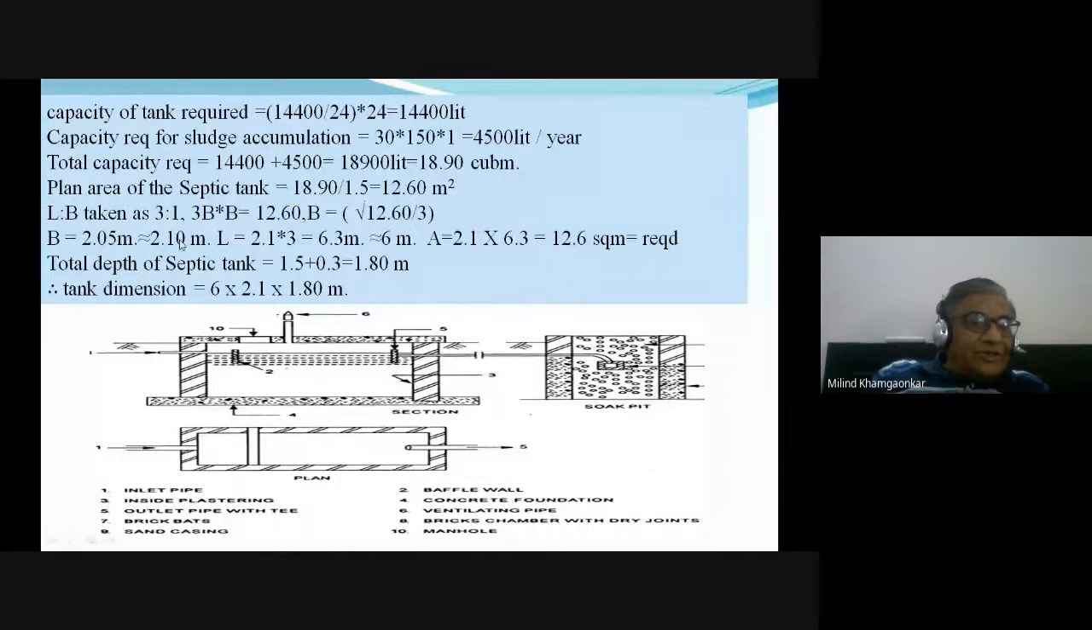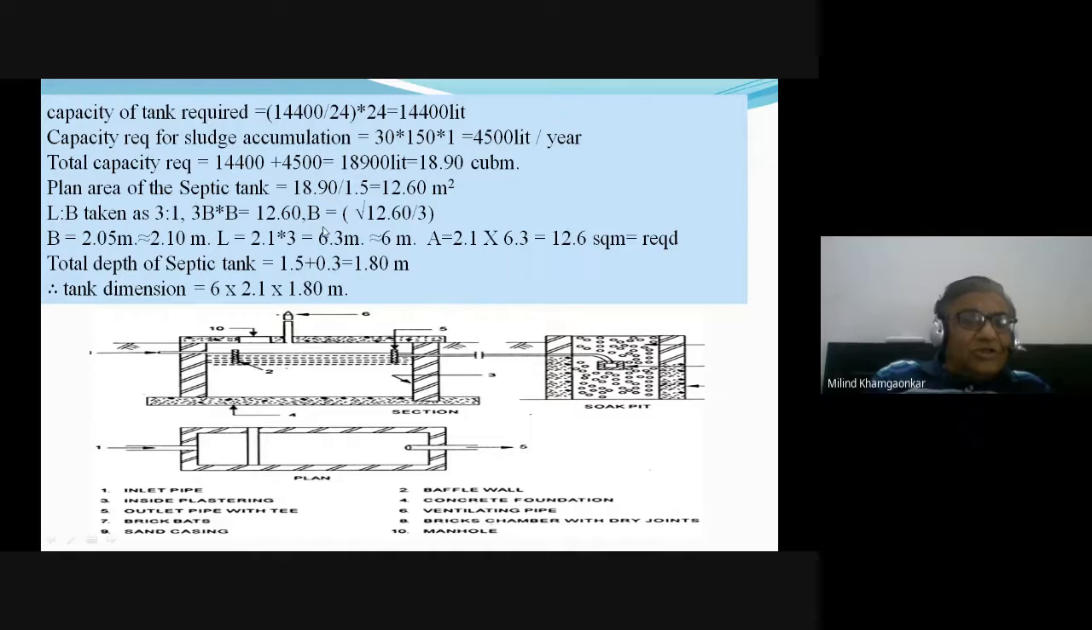इसके 3 times is the length. So 2.1 into 3, that is 6.3 meters. We can provide it to 6.5 meters also. It is rounded here to 6 meter, but it should be 6.5 meters. So area is equal to 2.1 into 6.3, that is 12.6 square meter, which is the required area. Total depth is 1.5 plus 0.3 freeboard, 1.8 meters. So tank dimensions are 6 meters by 2.1 by 1.8 meter.